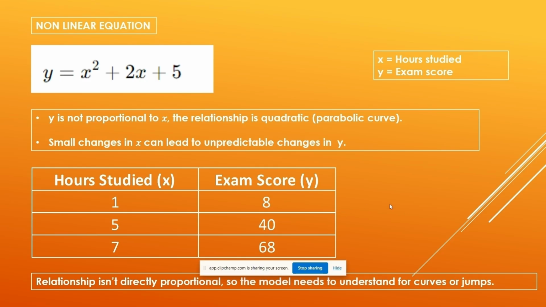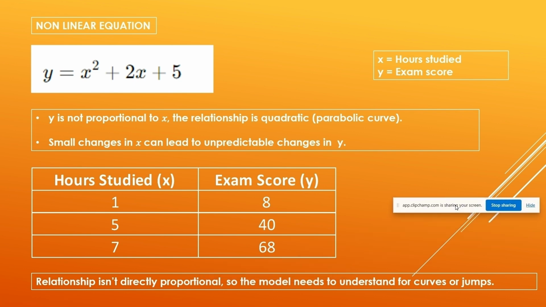Okay, so here we are in a nonlinear equation. That's why I was saying that the artificial neural network has to learn the nonlinearity because of this. Now understand the non-linear equation. It's a parabolic curve. The relationship is quadratic. It means you can see waves going up and down like that, so the changes are unpredictable.